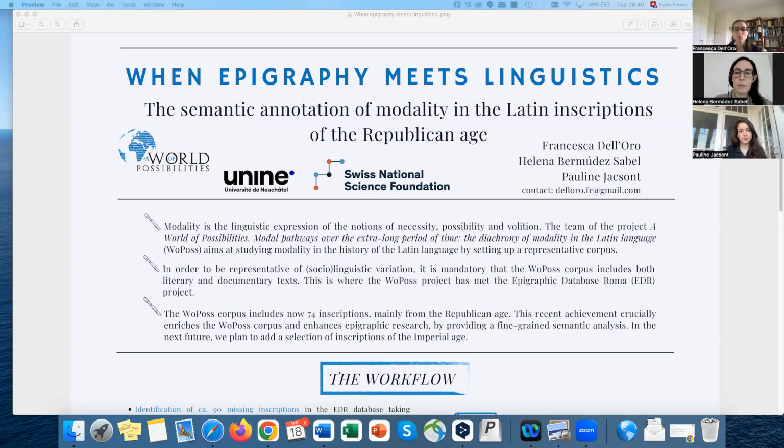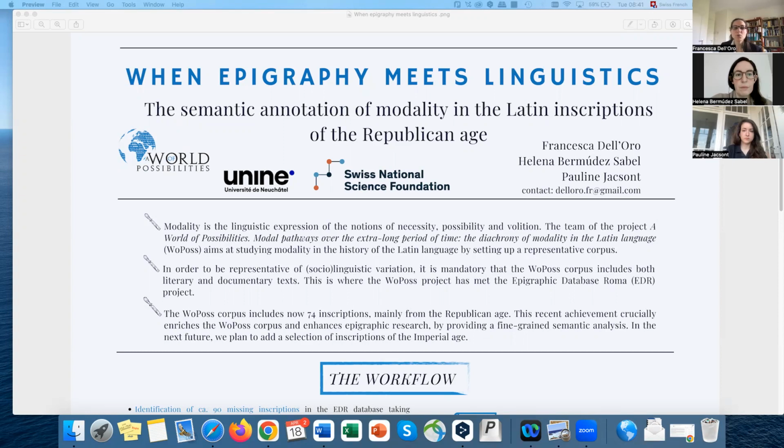The main aim of the WoPoss corpus is to enable the investigation of modality in a diachronic perspective. We define modality as the notional domain of necessity, possibility, and volition. The WoPoss project aims at studying linguistic items that convey modality, such as possum, possibilis, probabilitas, necesse est, and so on. In order to understand linguistic variation in the use of modal items, it is mandatory to set up a corpus which is representative of sociolinguistic variables.